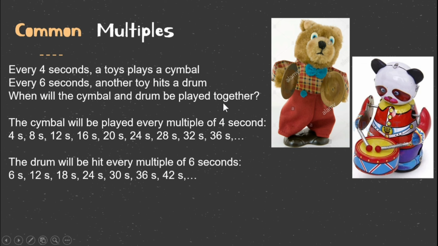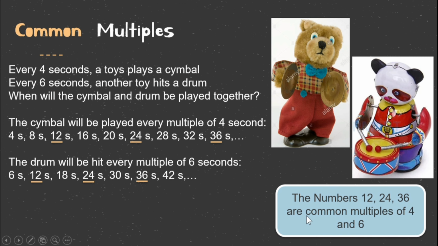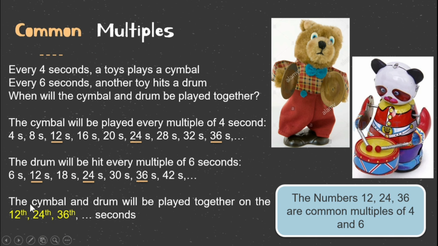The question is, when will the cymbal and drum be played together? So common multiples are the numbers that are the same in the multiples of 4 and 6. And we have 12, 24, 36 as common multiples of 4 and 6. So the answer to the question: the cymbal and the drum will be played together on the 12th, 24th, 36th seconds.